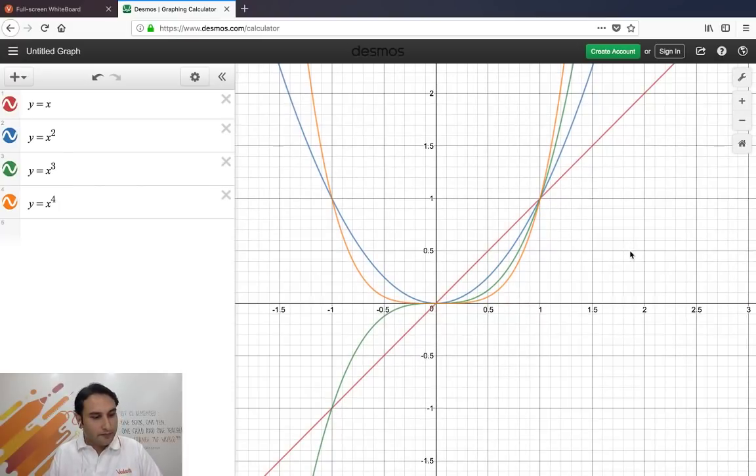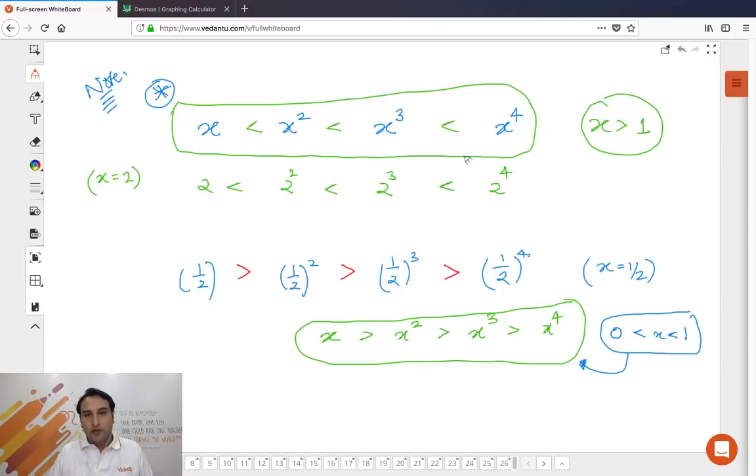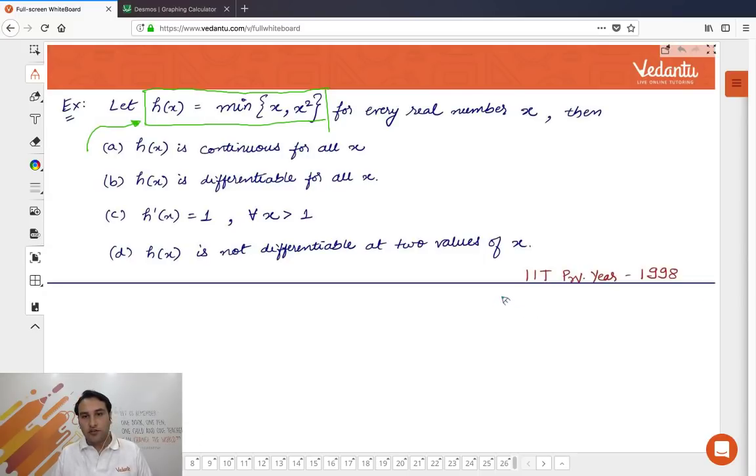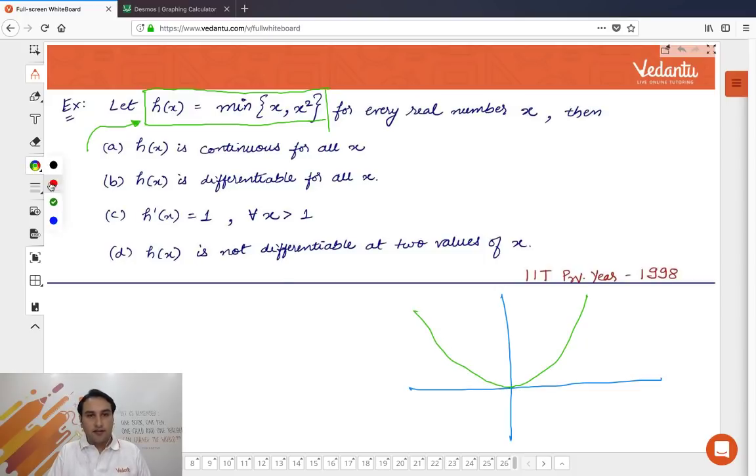Guys, it's clear, right? Now, let me again go back to our problem. Now let us do a quick revision. If I plot the graph of x square and x, this is y equal to x, the straight line, and the green one is y equal to x square.